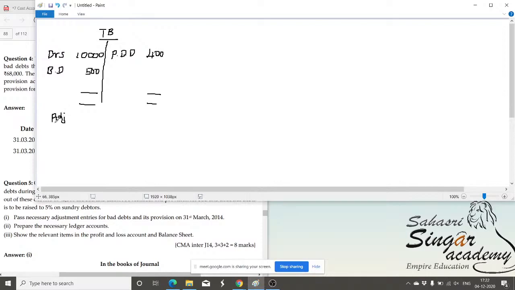Number one, bad debt, rupees 500. Two, provision for doubtful debts, 10%.